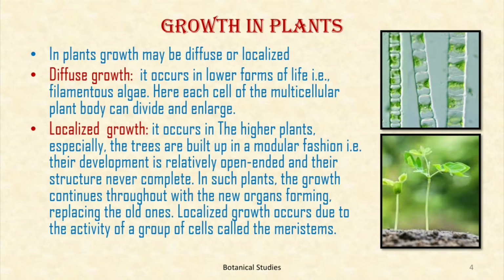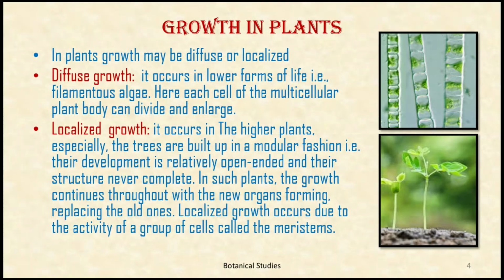Localized growth. It occurs in the higher plants, especially trees, which are built up in a modular fashion, that is, their development is relatively open-ended and their structure never complete. In such plants, growth continues throughout, with new organs forming and replacing the old ones. Here the growth is confined to certain specific regions, that is, the growing points. Localized growth occurs due to the activity of groups of cells called meristems.